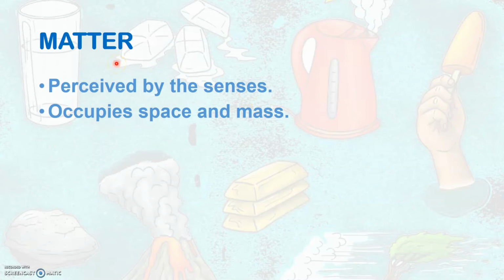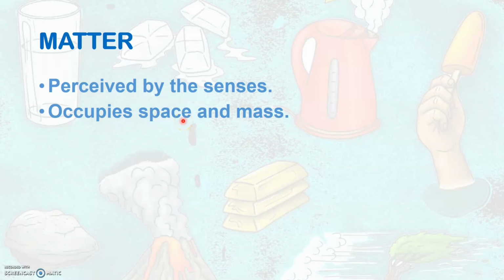Let's take an example of matter. Say a book. Now let us see if that book satisfies these criteria. Can a book be perceived by the senses? Yes, it can be perceived by the sense of touch. Also, does it occupy space? Yes, you take a book and you keep it on a table. You find that it needs a space to be there on the table, which means it occupies space.